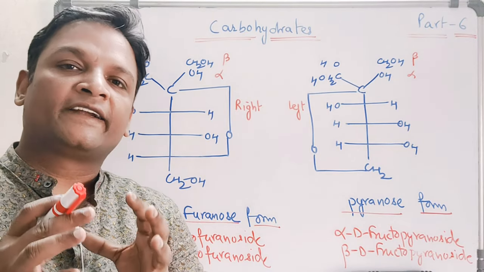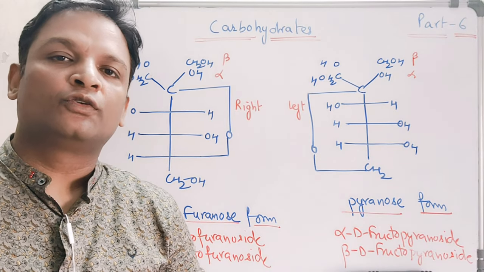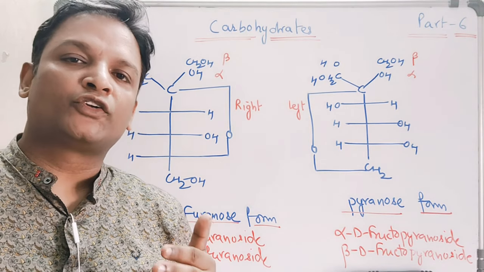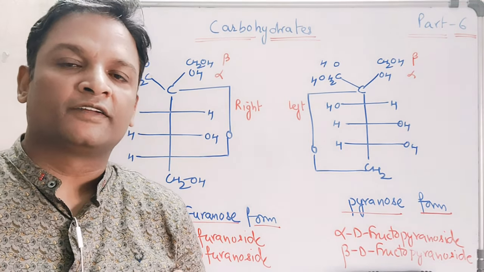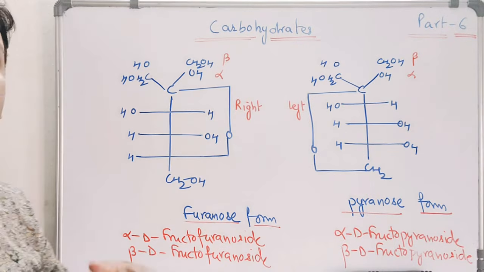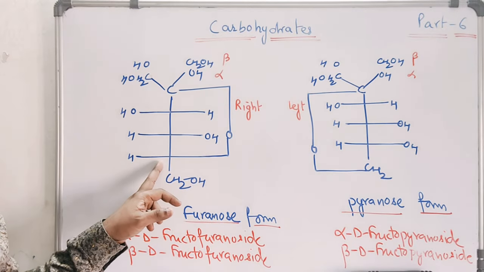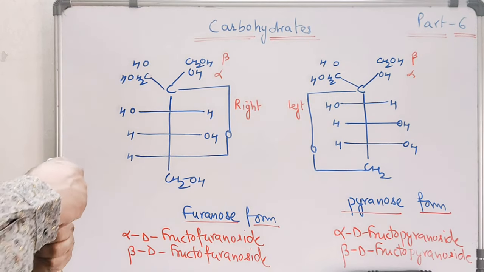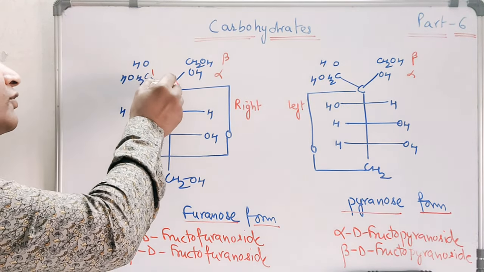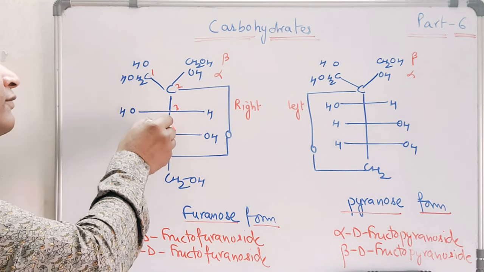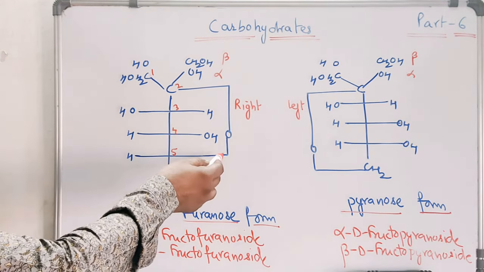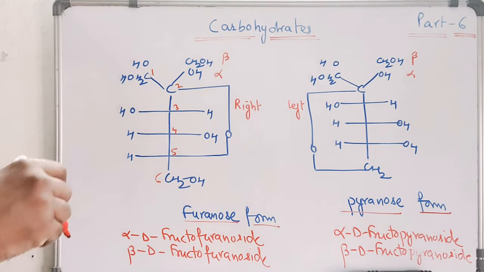When the hydroxy group present on C5 or C6 attacks the fructose CO, we observe the formation of a cyclic form. In the 5-membered form, if I number it 1, 2, 3, 4, 5, 6, C5OH is attacking to give a 5-membered ring.